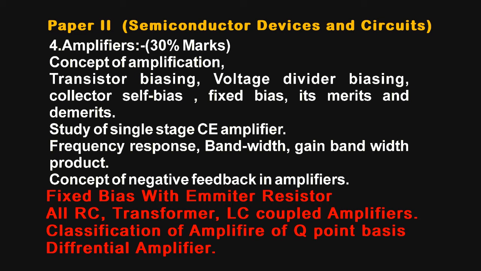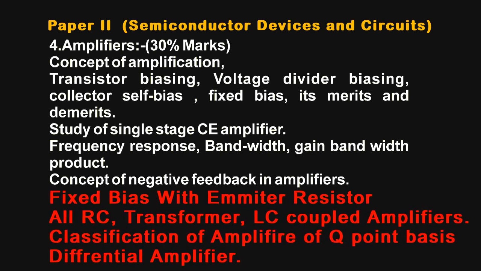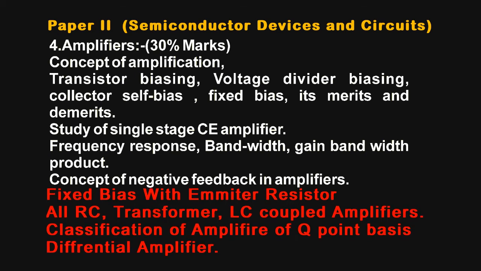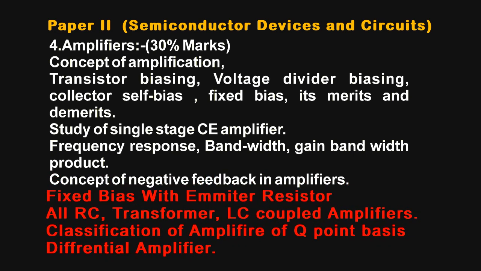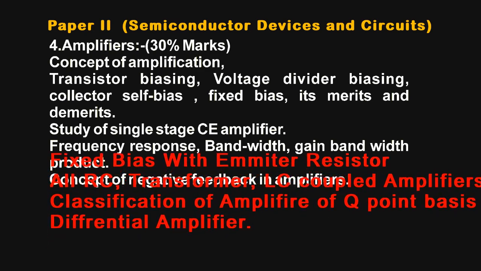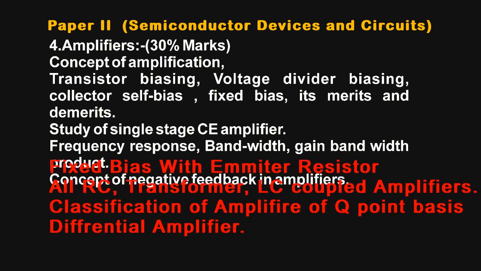The omitted part in the amplifier is this: we have to bias the transistor, and various biasing circuits are there, in which fixed bias with emitter resistor, that topic has been omitted here. Then the multi-stage amplifiers, that whole part has been removed here, like RC coupled, transformer coupled and LC coupled amplifiers. The whole part of classification of amplifiers on the basis of Q point has been removed here. The last part in this chapter, the differential amplifier, has been removed here.